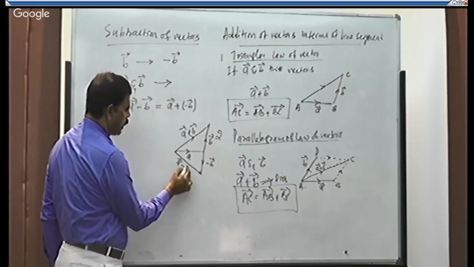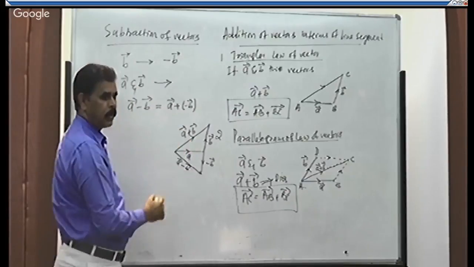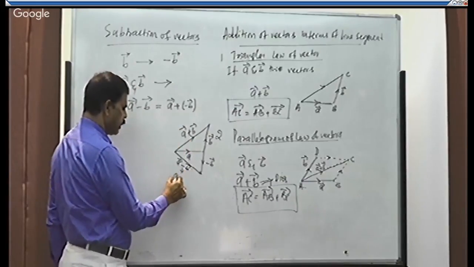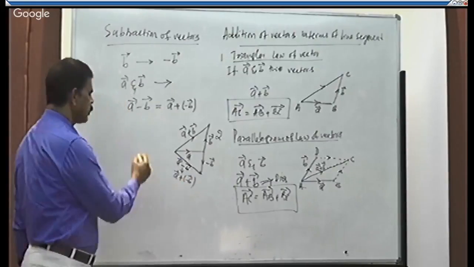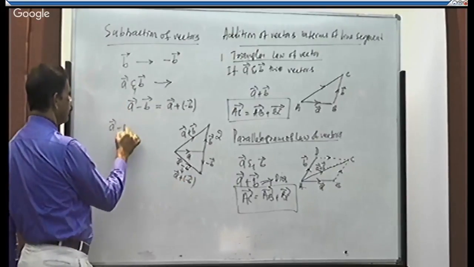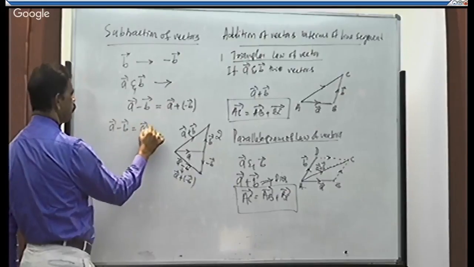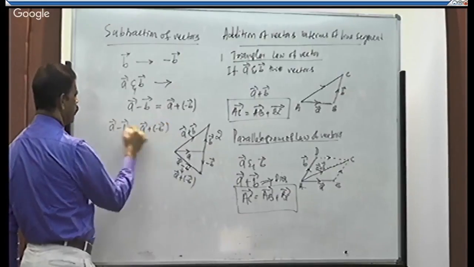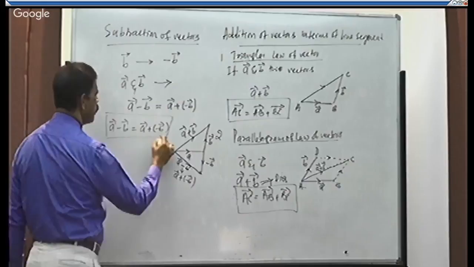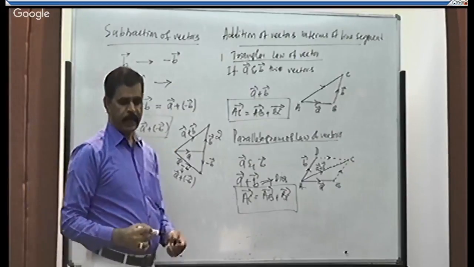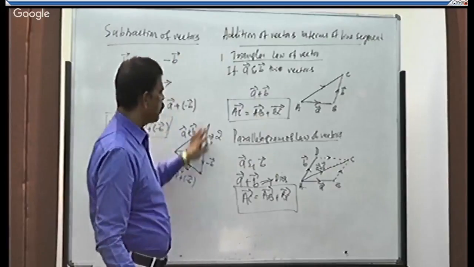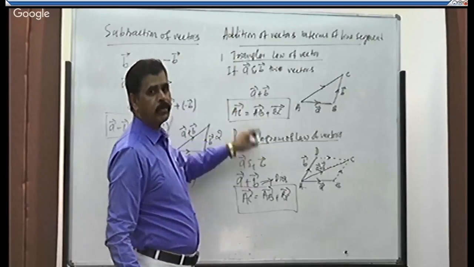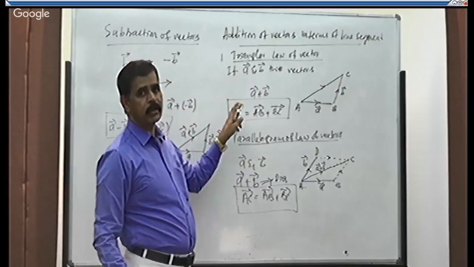This is A minus B. Or it is always taken as A plus minus B. That is, A minus B can always be taken as A plus of minus B. In this way we subtract a vector from another vector. Right? So we got how to add two vectors and how to subtract a vector from another vector.